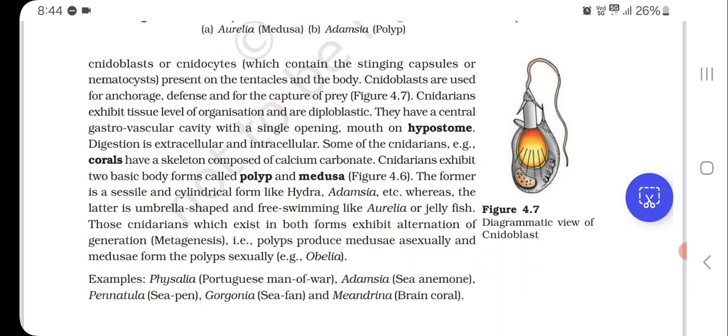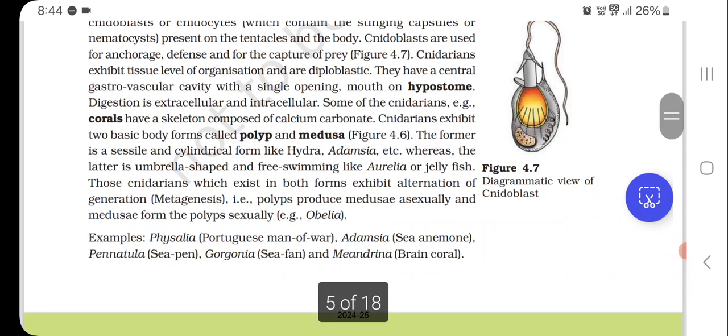The former is a sessile and cylindrical form like Hydra, Adamsia, etc., whereas the latter is umbrella shaped and free swimming like Aurelia or jellyfish. Those cnidarians which exist in both forms exhibit alternation of generation, metagenesis.